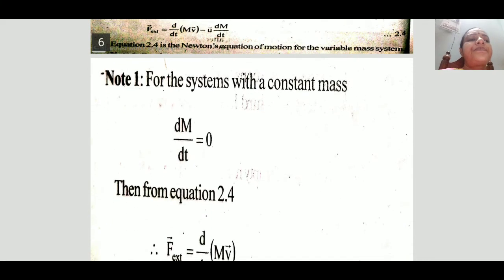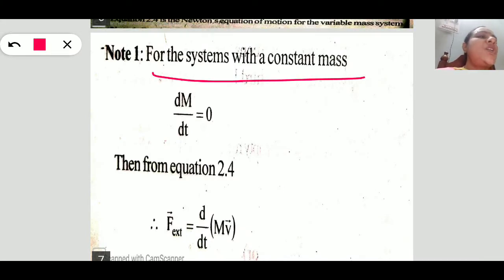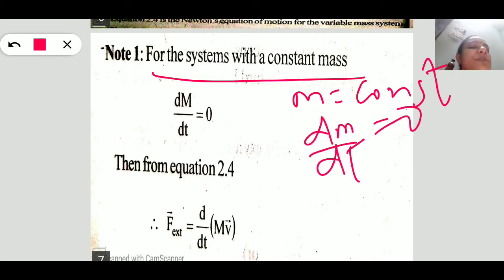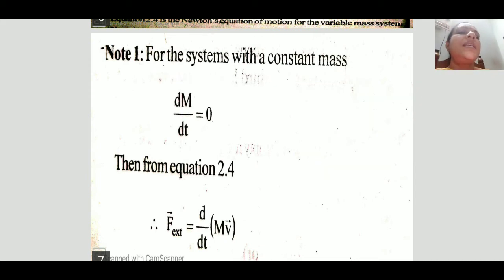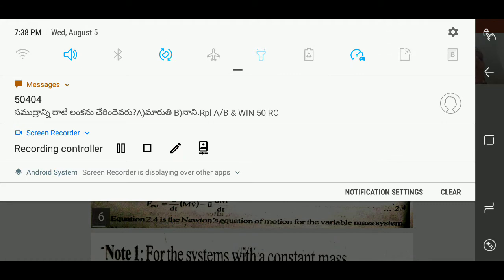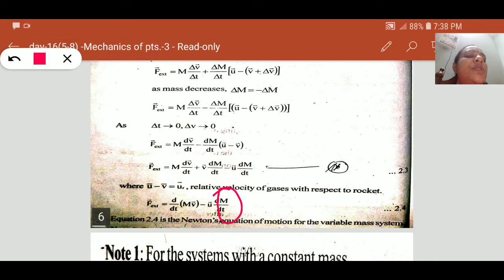Let us use that variable mass equation for an isolated system, that is, for systems with a constant mass. An isolated system is nothing but m is equal to constant, so dm by dt is equal to 0. If we substitute dm by dt equal to 0 in this equation, what do we get?